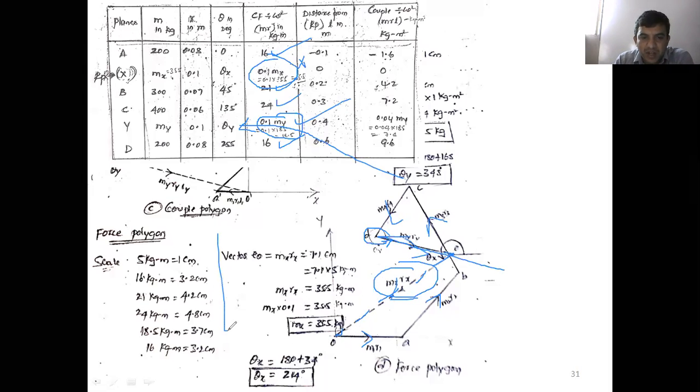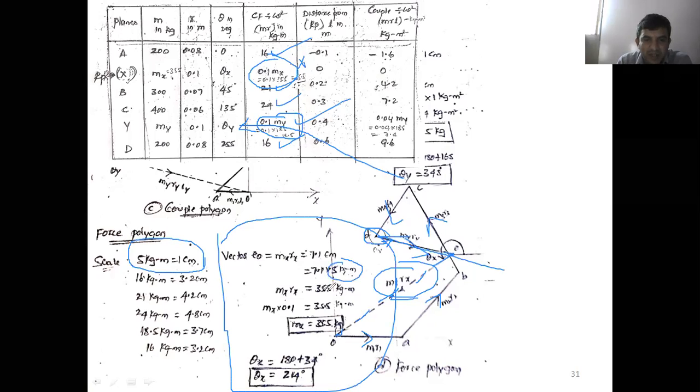Again from the force polygon, measure vector EO. EO is equal to 0.1 mx or mx into rx, that is how many centimeter we got? 7.1 centimeter. As you know, what is the scale here? 1 centimeter is equal to how many kg meter? 5 kg meter. Now multiply by the scale 5 kg meter. Now we'll get 35.5 kg meter. Now substitute your rx value 0.1. Finally, mx value, how much did you get? 355 kg.